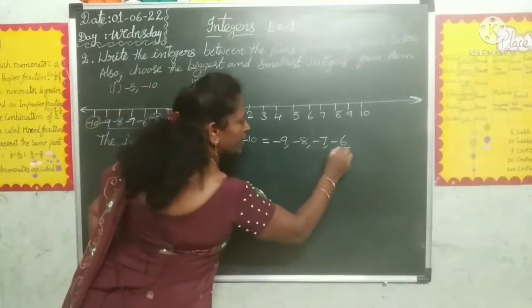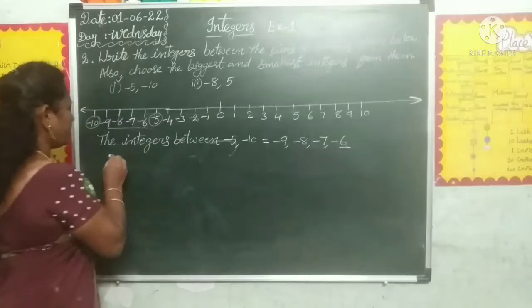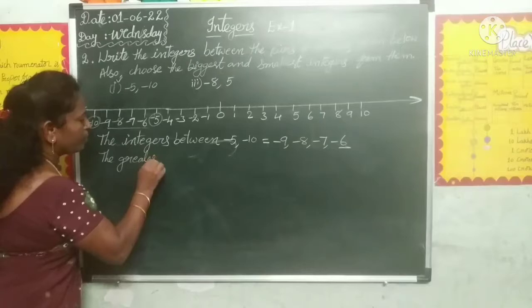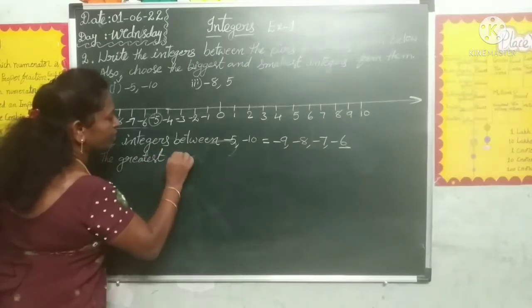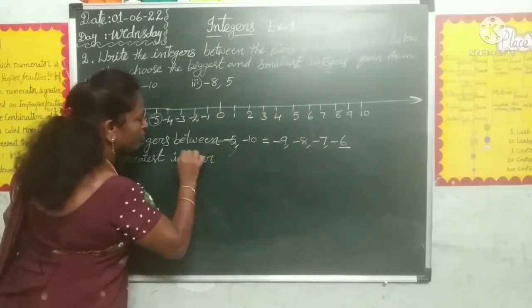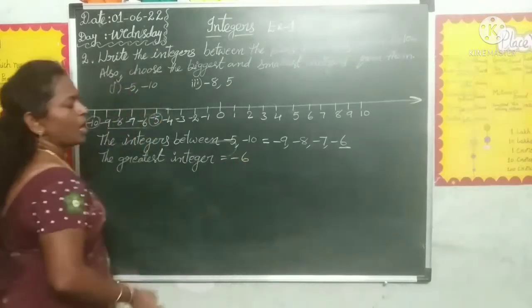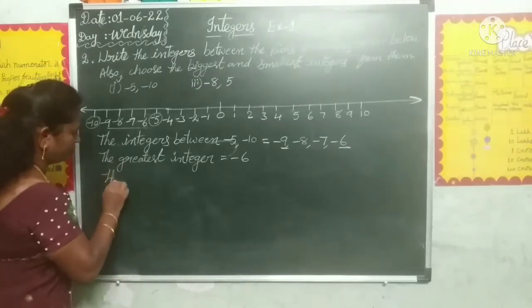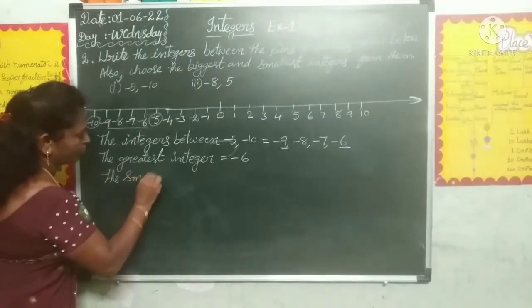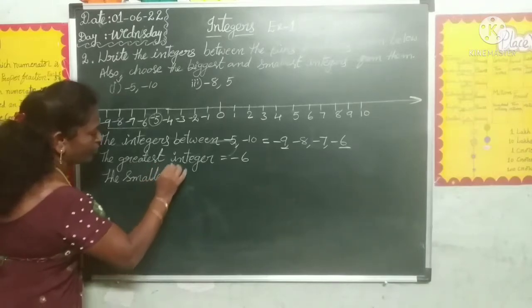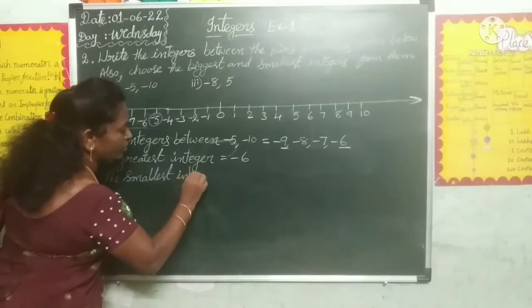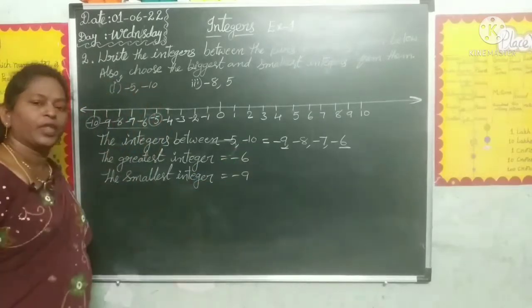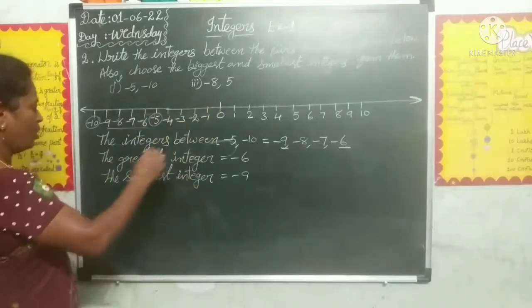So here the greatest integer is minus 6 and the smallest integer is minus 9.